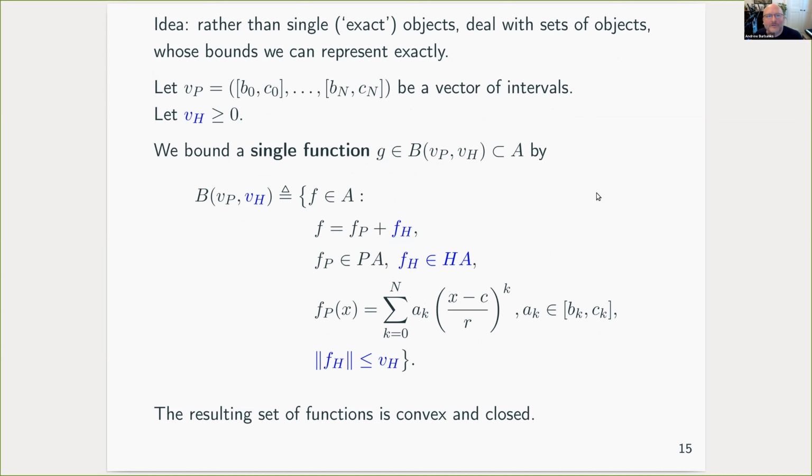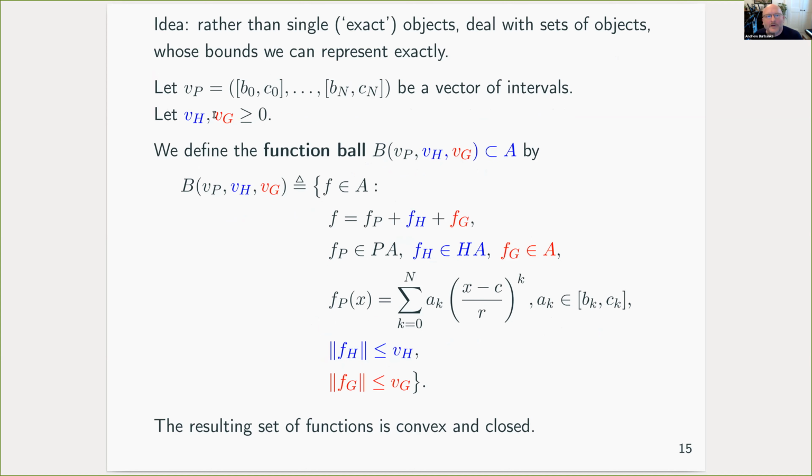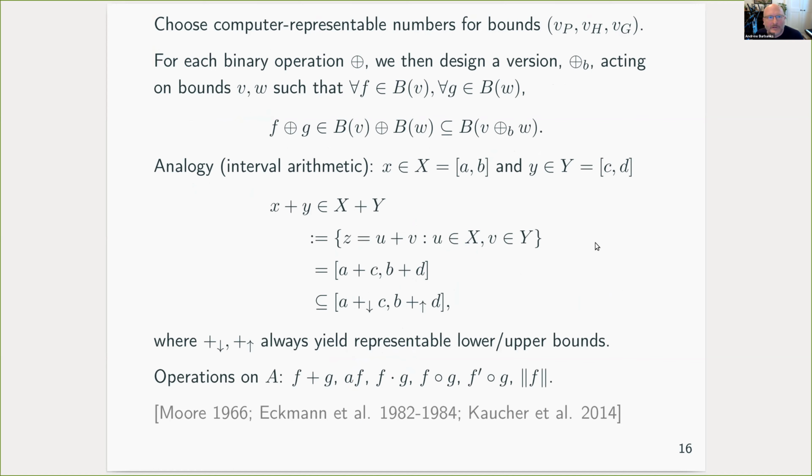So to do that, we simply add on another bound, VG, and you can think of this as the radius of a ball in the usual sense. So VG just bounds the norm of a general function in our space that we add on. And the resulting set of functions, we call it a function ball, and it's convex and closed. Convexity turns out to be very important for what we do later.